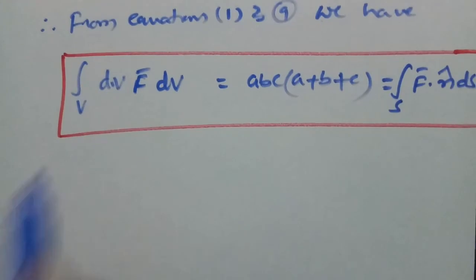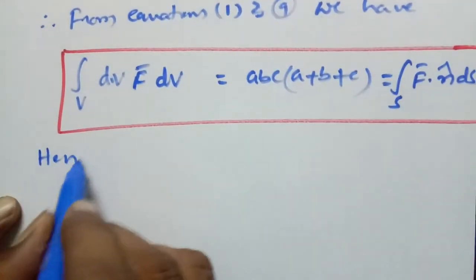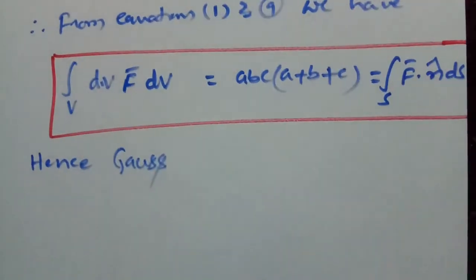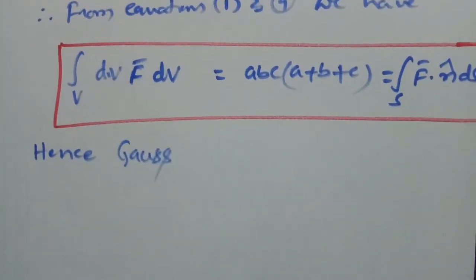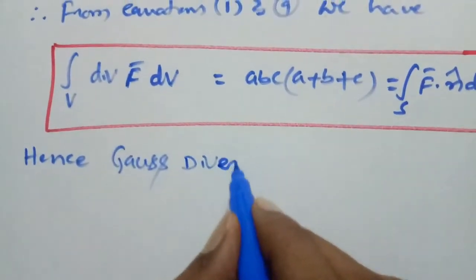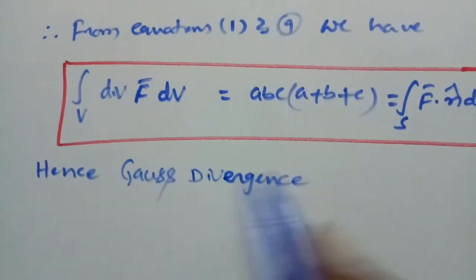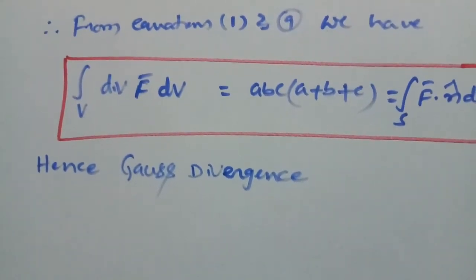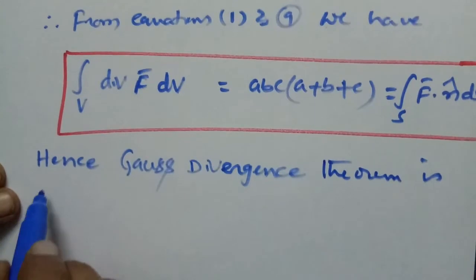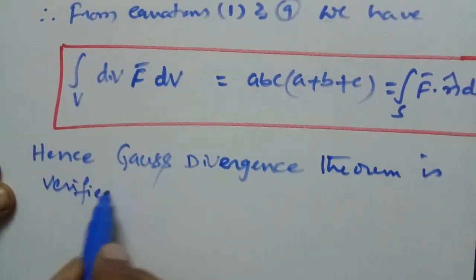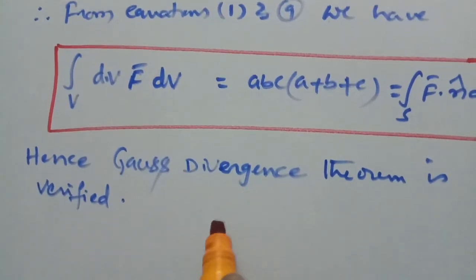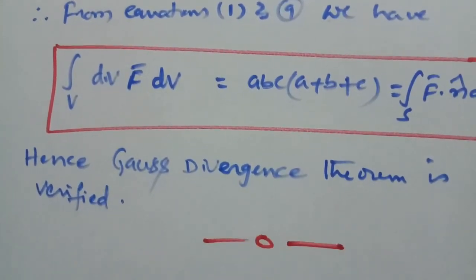Therefore, hence the Gauss divergence theorem is verified. This is the verification of the Gauss divergence theorem.